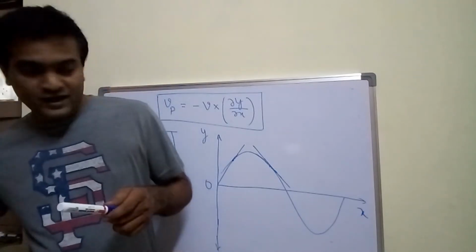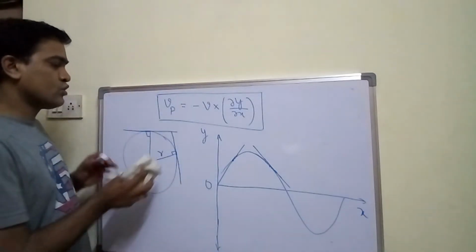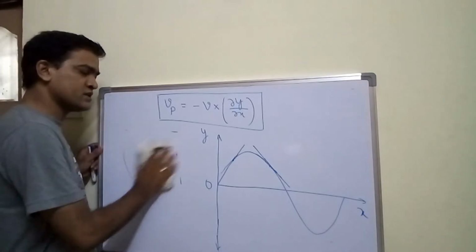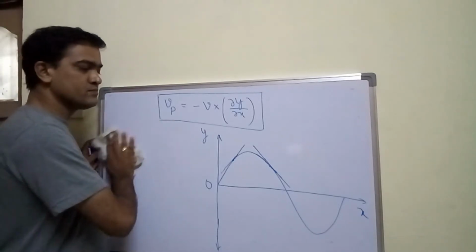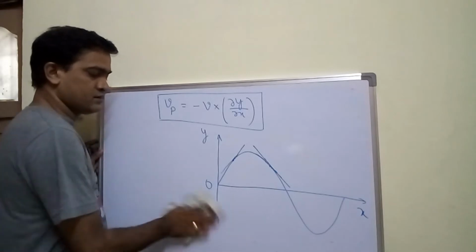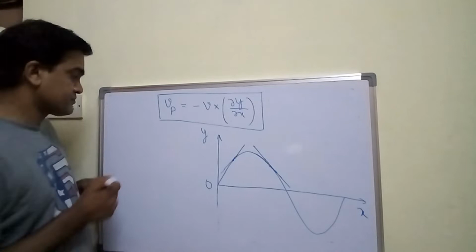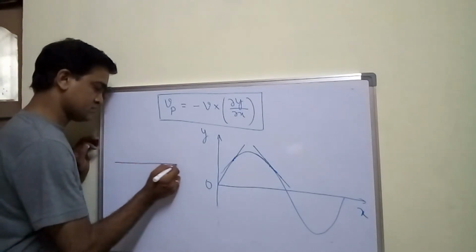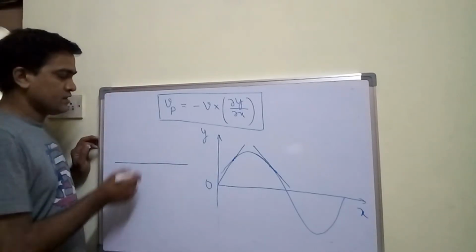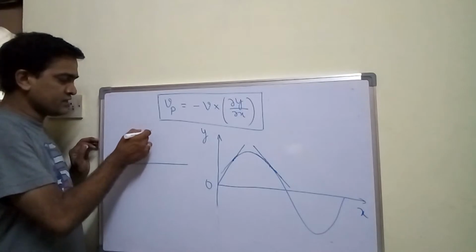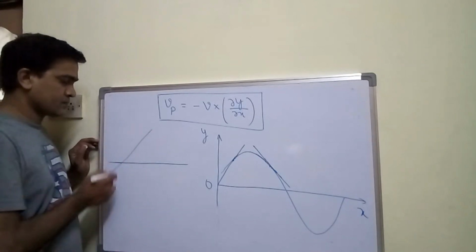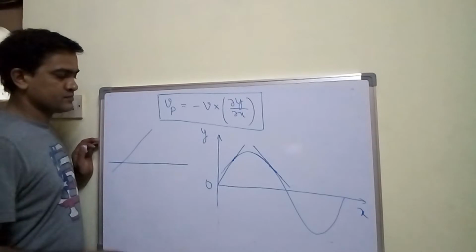Now I'll let you know how to find out the slope. You remember this, it is very easy to remember. I'll draw a straight line first, like this, right? If I draw a line like this, this is a slope.